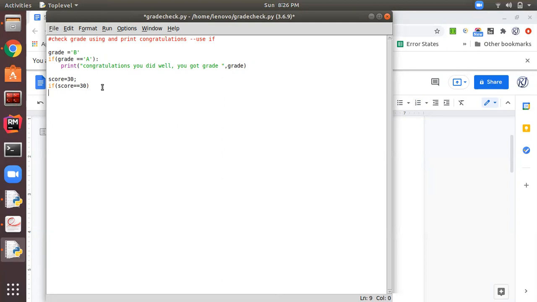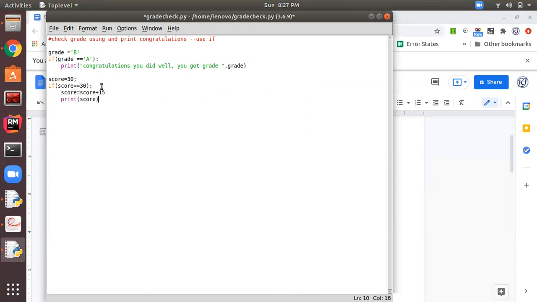Then first of all we put a colon, otherwise the Python interpreter will give an error. Then the new score will be score plus 15, and after that I want to print the score.